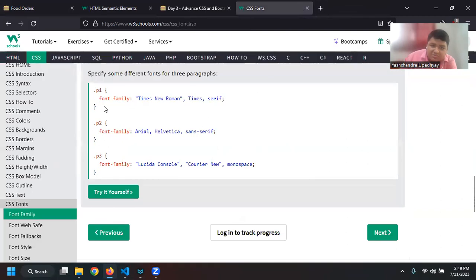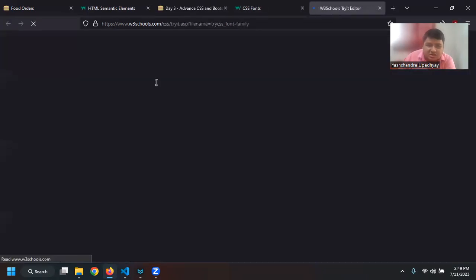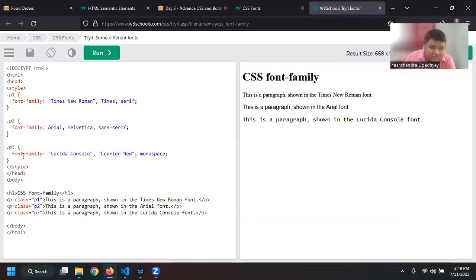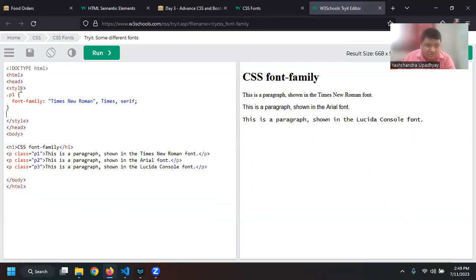Okay, so now I believe the font-family property is clear. You can note it down that font-family is used to change the family of font for your entire website. Let us say, instead of this, I would like to just apply it. So if I say star, that is Shift plus 8, and then apply it, you can see that now all of them look the same, right? Times New Roman has been applied to all of them because star selects every element, so everything will have this font by default.